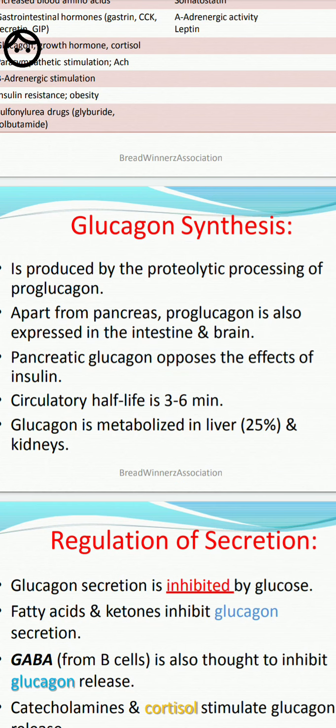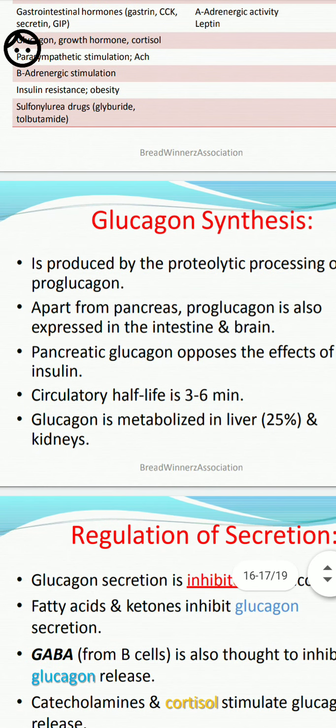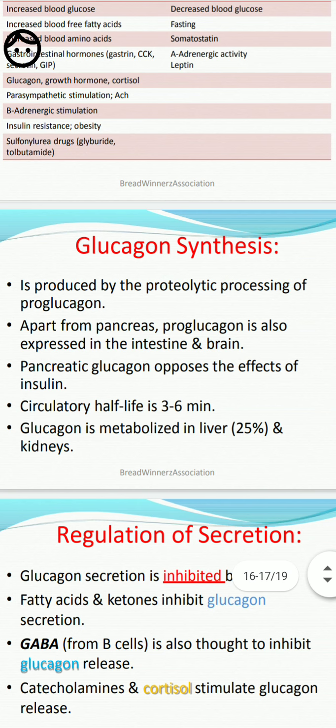Now glucagon synthesis. Glucagon is produced by proteolytic processing of proglucagon, and apart from the pancreas, proglucagon is also expressed in the intestine and brain.